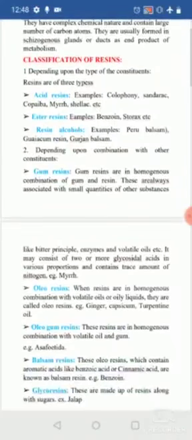Next is the oleo resins. Here it contains a homogeneous combination with volatile oils or oily liquids. The resins are combined with volatile oils or oily liquids, hence they are called oleo resins. Examples are ginger, capsicum, turpentine oil, etc.